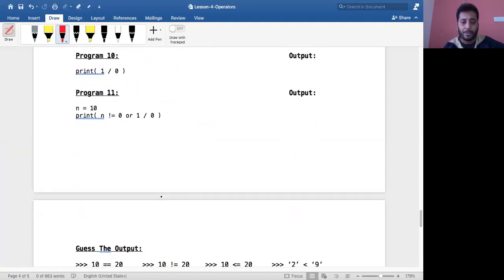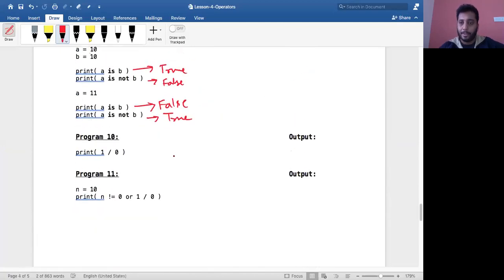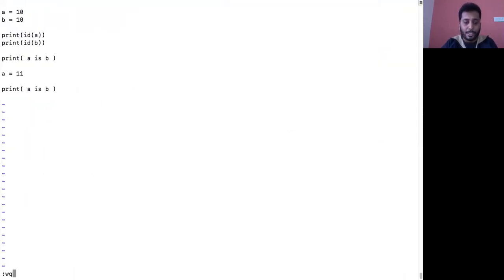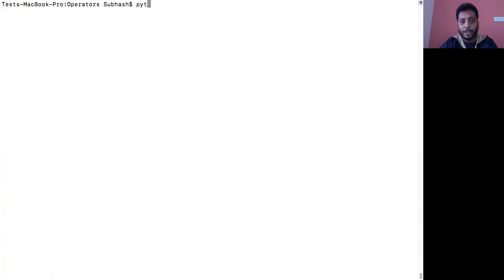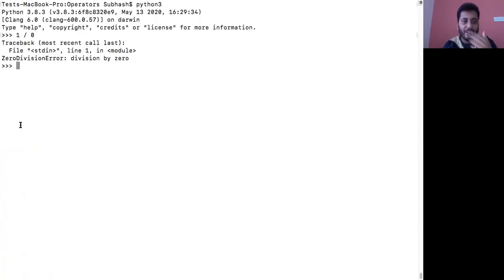Okay, I think we have a few more very simple programs, and we'll quickly wind up the session. Program 1 divided by 0, what will this result in? Can you do a divide by 0? No, right? It will result in an exception. Let me try 1 divided by 0 and see what happens. I'll use the interpreter for now. If I say 1 divided by 0, it will give you a ZeroDivisionError. It says, no boss, I'm not able to divide a number by 0, so don't do this.